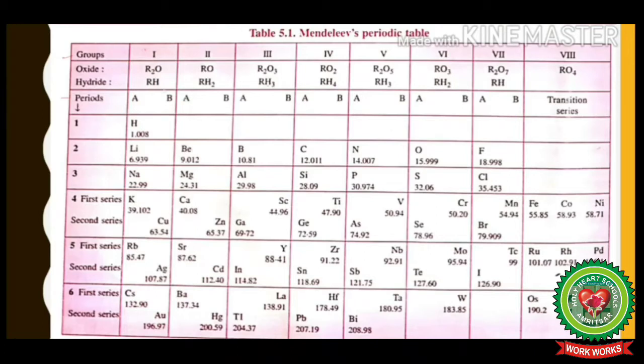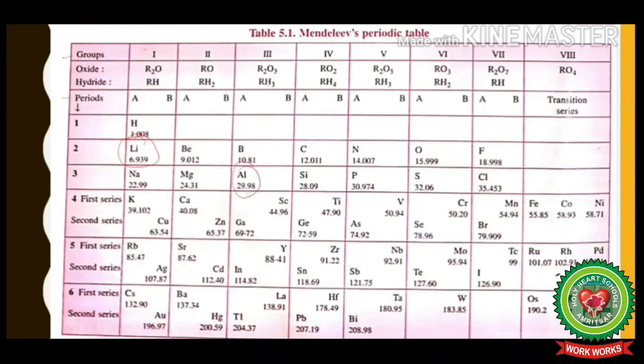All the elements of a particular group will have similar properties and will show the same valency. Now the valency for group 1 to group 4 is equal to the group number. For example, if we take lithium, then its valency will be 1 because it belongs to group number 1.